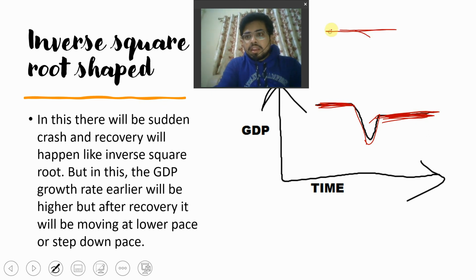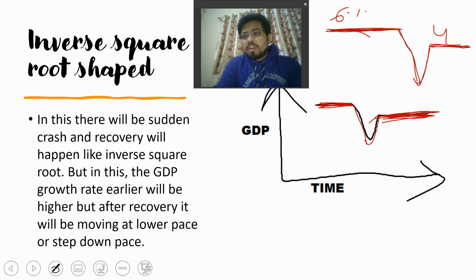Earlier the GDP growth was like this, and then GDP fell down, and then it recovered and rose above, and then it came to normalcy, but it was lesser than the earlier one. Let us suppose the GDP earlier was 6%, then it fell down and then it recovered and became normal, at that time at 4%. So this is something called your